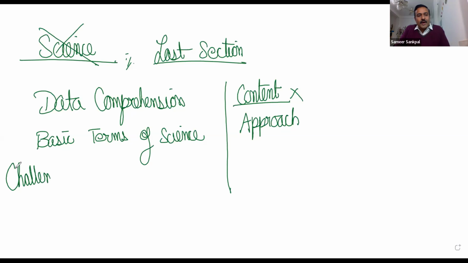Now, the issue is, if it is not science, why is it considered to be one of the most difficult sections in ACT? This is a very obvious question. There are 2-3 challenges or obvious reasons. The first challenge we have here is that this is the last section. Of course, we are done with 3 sections, and we have spent a good amount of time and energy on those sections. By the time we reach this section, we are tired.